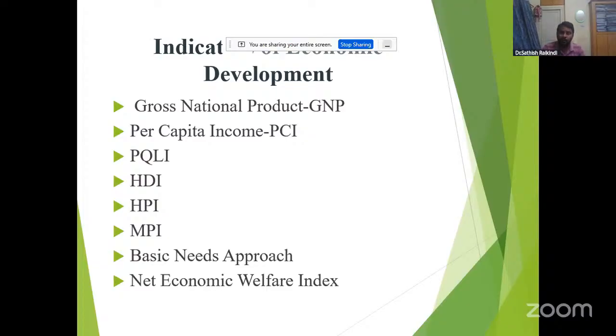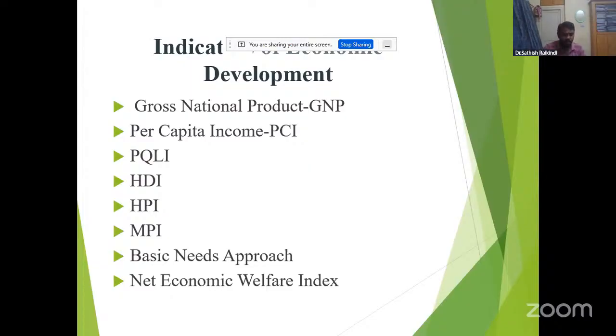Who is the father of the HDI? Professor Mahbub ul Haq, who was from Pakistan. He initiated the HDI, and Amartya Sen was also one of the developers of the Human Development Index.